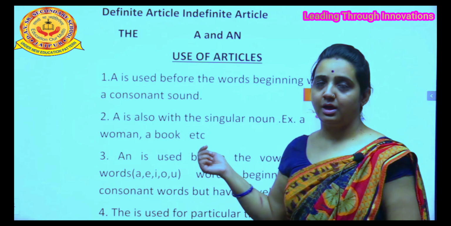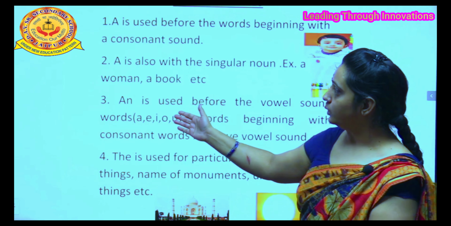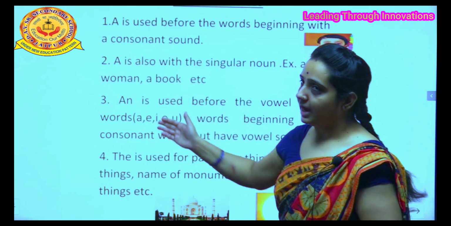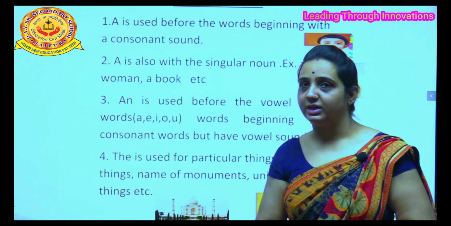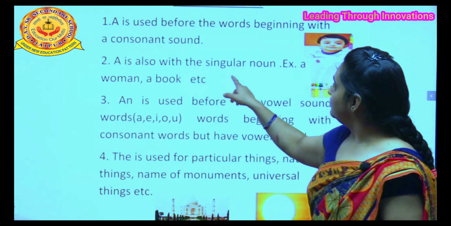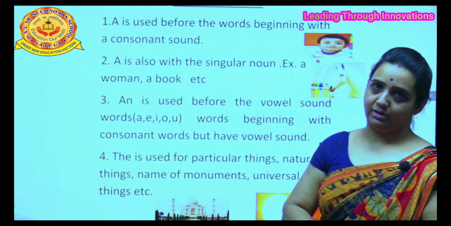Use of articles. First, a. A is used before words beginning with a consonant sound. Those words that start with a consonant sound, we use a with them. A and an are both used for singulars only, not with plurals. A is used with singular nouns. Example: a woman, a book, etc.